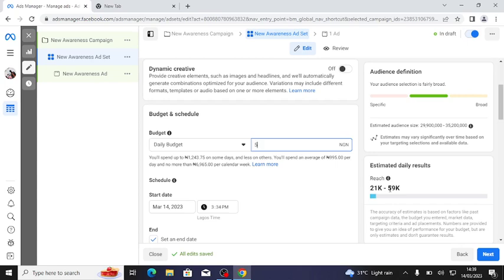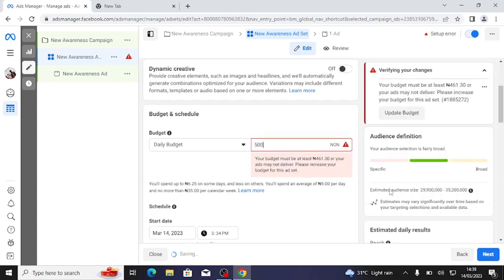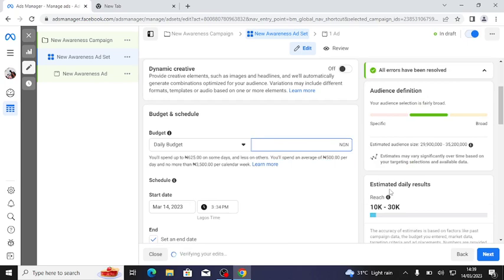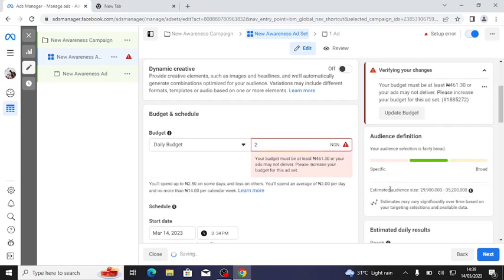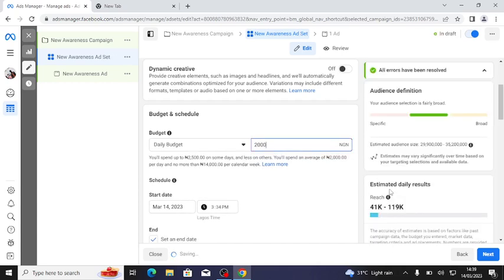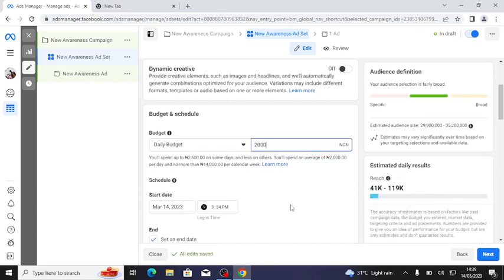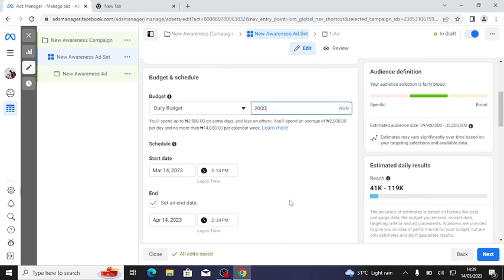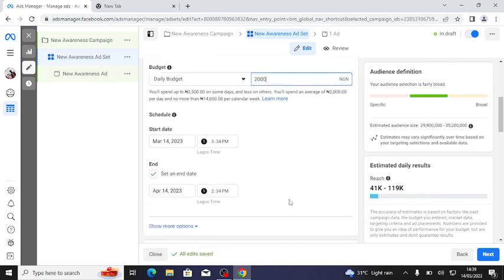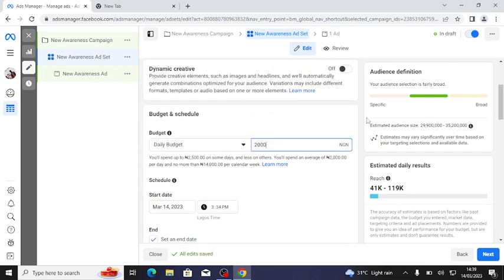The lowest is 500, but at least when you are running hard, you can start with at least 2,000 naira daily, because the more you spend daily, the more you reach people. If your ad is good, you don't need to be worried about the amount of money you are spending once you are getting the result.